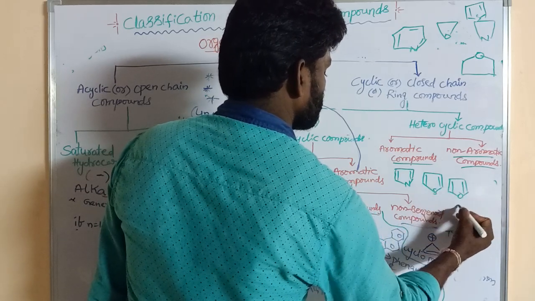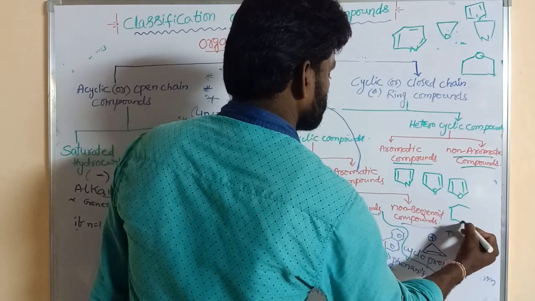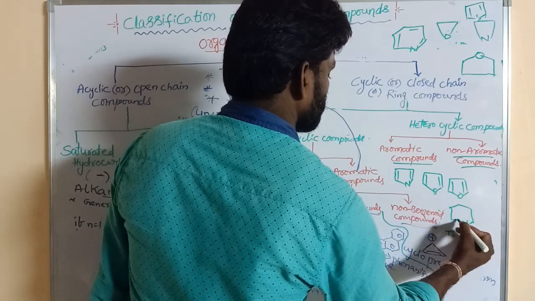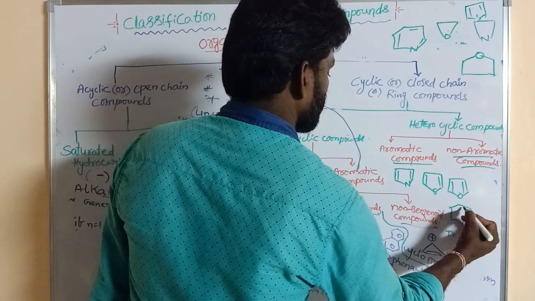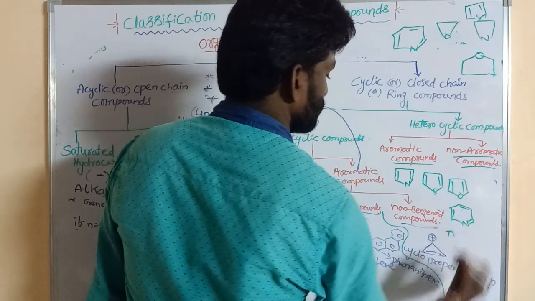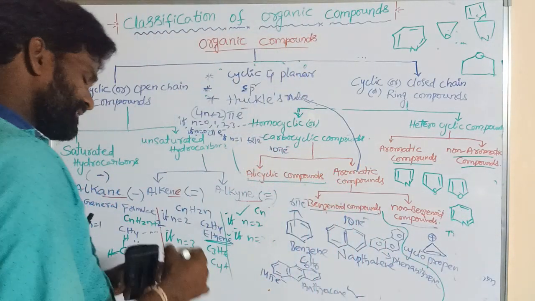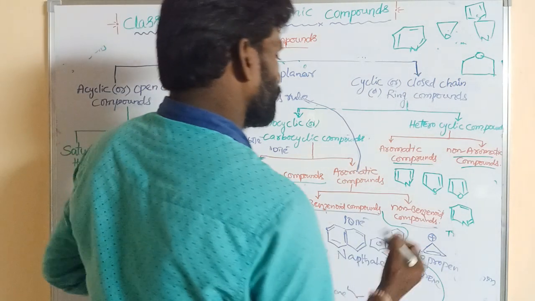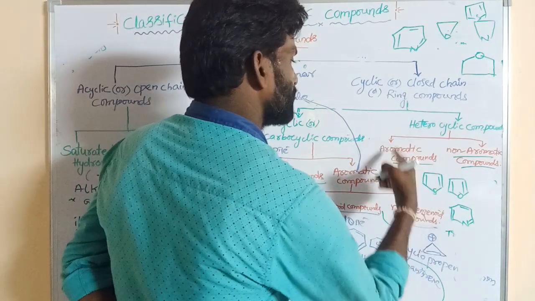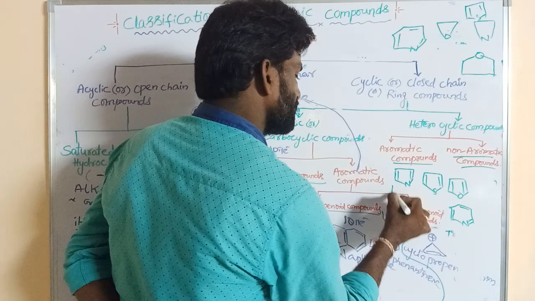Double bond, single bond, double bond, single bond, double bond, single bond. So these are the aromatic heterocyclic compounds; its name is pyrrole.